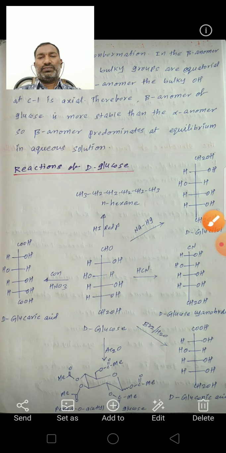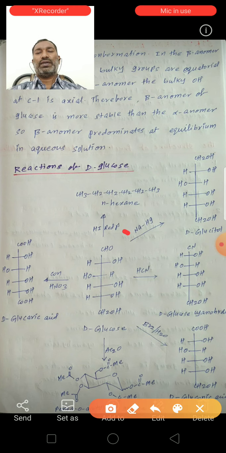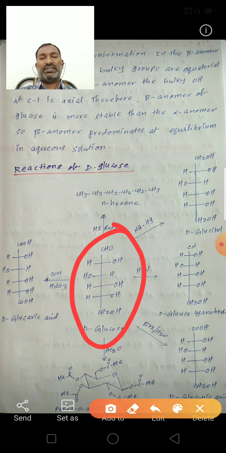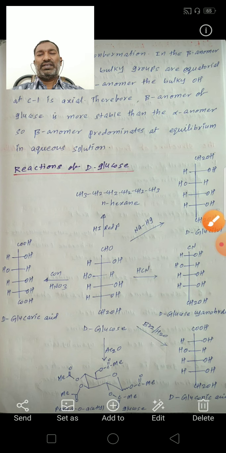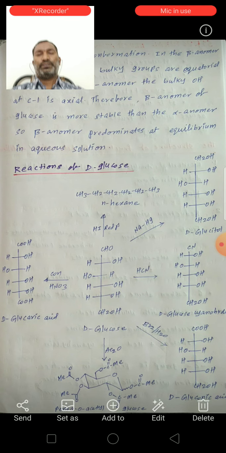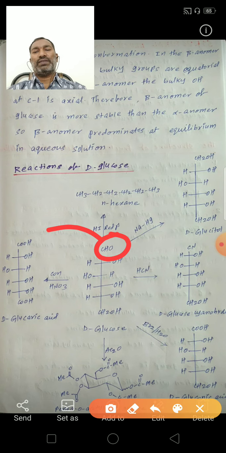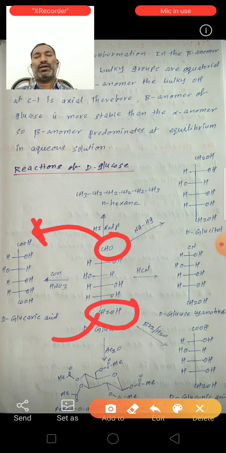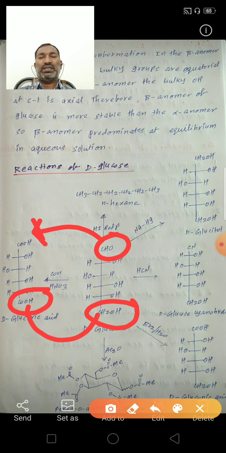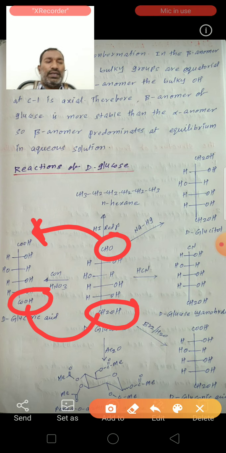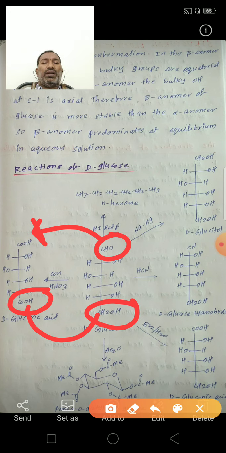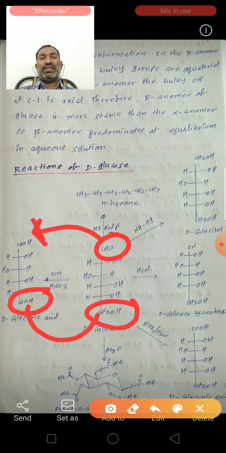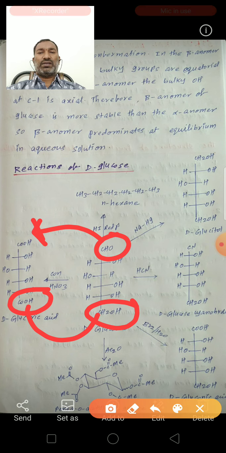Next, D-glucose reacts with concentrated nitric acid. The aldehyde group converts into the COOH group, and the primary alcohol group also converts into the COOH group. So it forms D-glucaric acid, because concentrated HNO3 is a strong oxidizing agent.